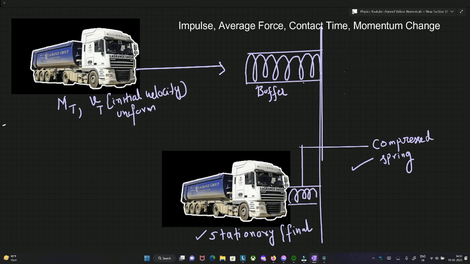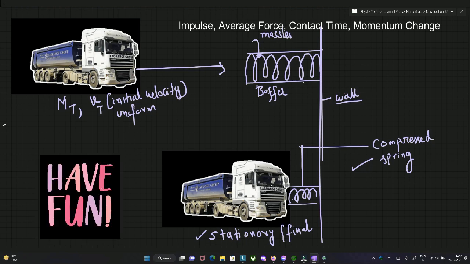And remember the structure, this particular structure is a wall of infinite mass. It cannot move, it is stationary. The buffer is massless. So practically, the buffer and the wall system, we are not concentrating on them, we are only concentrating on the truck. I hope the situation is clear.